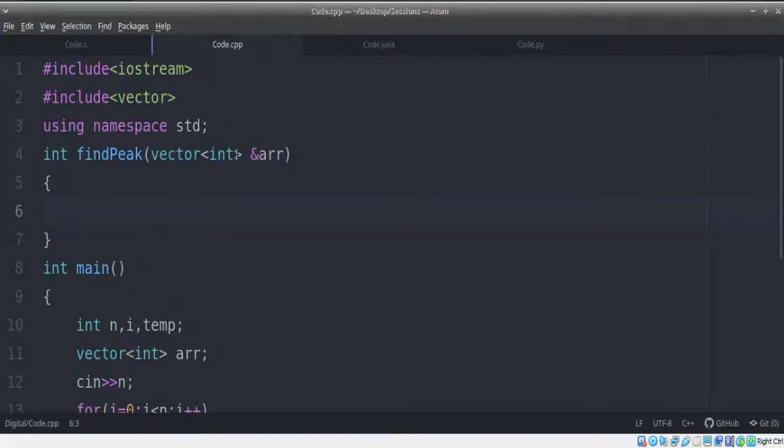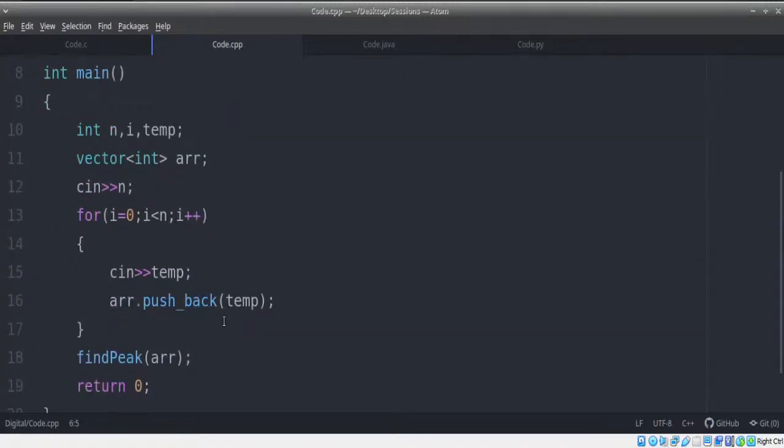That's it. Why am I using an ampersand here? It's called a reference variable. For those who are new to C++, you can check out what reference variables are. You can get an idea of it. It's similar to passing by address, similar, but it's not exactly the same. You can take a look at it. All right. It's pretty easy to work with.